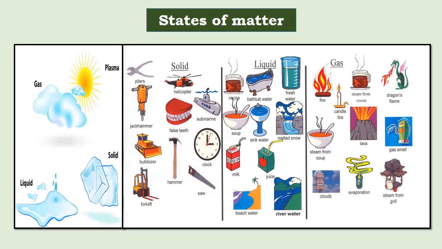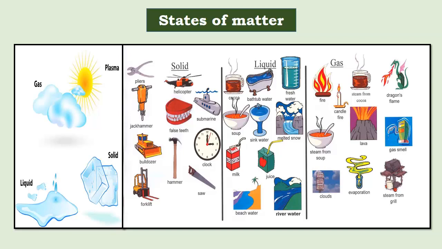It may happen that the same substance is also seen in three different forms. For example, water at room temperature is in the liquid state, but on freezing it turns into ice, that is solid state. Again, on melting, the same ice converts into liquid, and on boiling this liquid, it gets vaporized into water vapor.